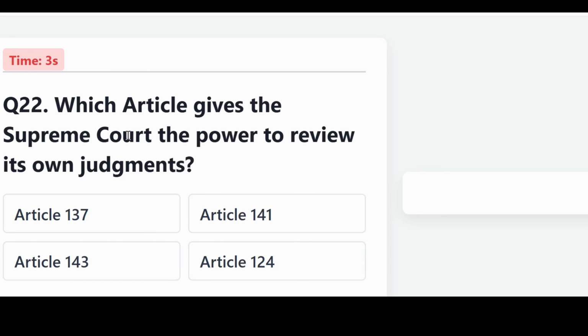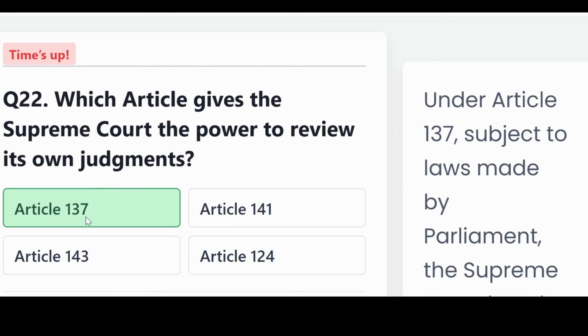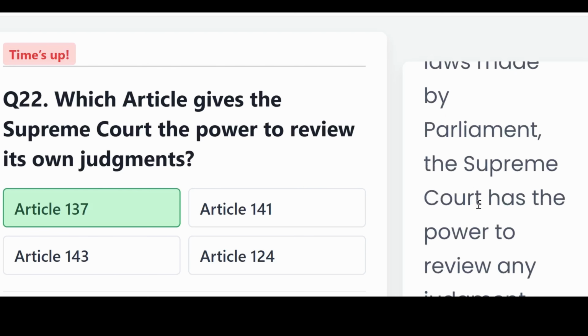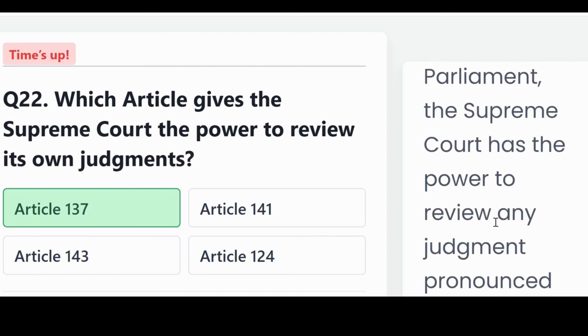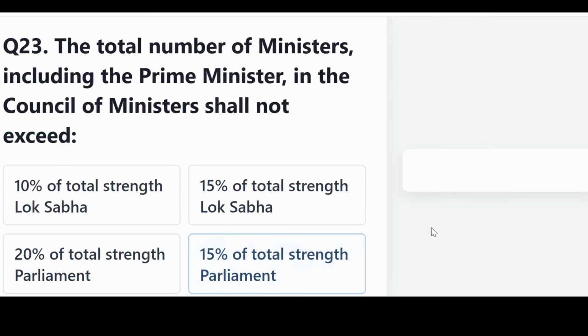Which article gives the Supreme Court the power to review its own judgment? Is it Article 137, 141, 143, or 124? And the correct answer, Article 137. Under Article 137, subject to law made by Parliament, the Supreme Court has the power to review any judgment pronounced or order made by it.